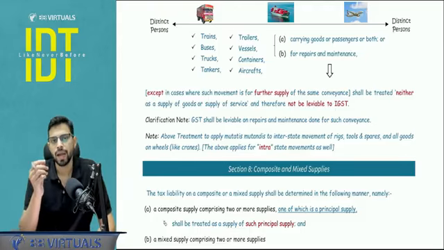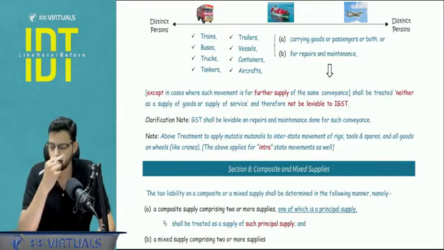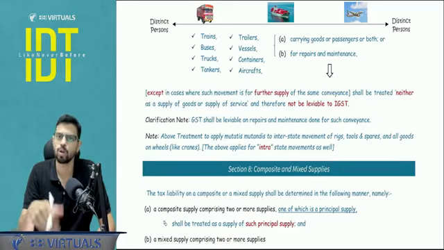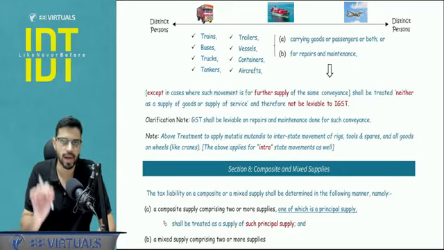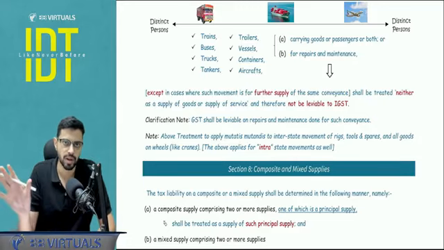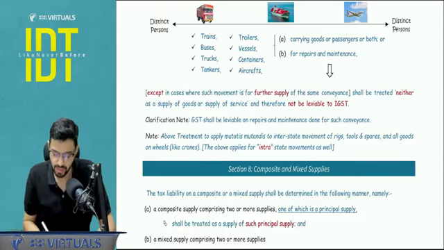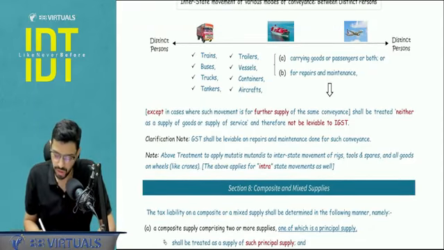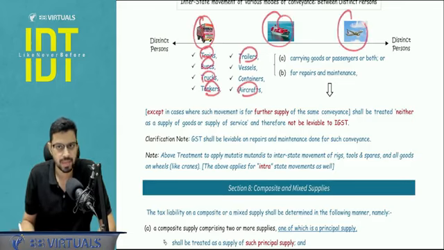Both are registered separately, obviously, because the registration is state wise. In one state also you can go for more than one registration, but currently I'm taking an example of 2 states, 2 different units. They are registered in the respective states. Now there is a movement of conveyance. So what conveyance? It can be a train, a bus, a truck, a tanker, a trailer, an aircraft, so any conveyance.